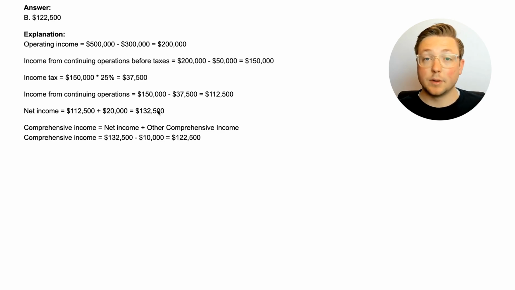But we're doing the statement of comprehensive income here. So we then add in any other comprehensive income items to that, to the net income, which in this case there was a $10,000 unrealized loss. So we get a comprehensive income of $122,500. So with just 5 questions, we've learned a lot about how the statement of comprehensive income works.